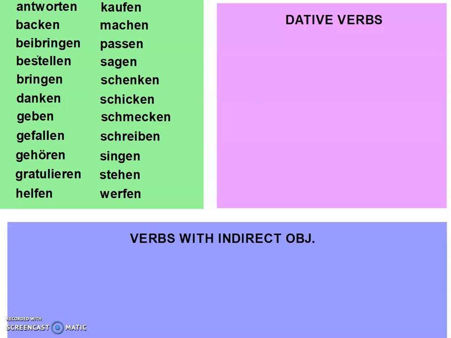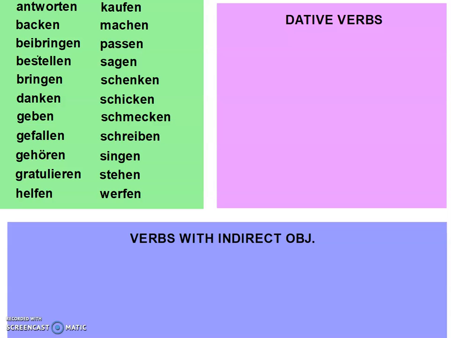So for example, like I buy bread. Ich kaufe Brot. We used kaufen. Ich mache meine Hausaufgabe. I do my homework assignment. Ich singe gern. I like to sing. But these verbs that are familiar to us already, we can also use them with an indirect object.